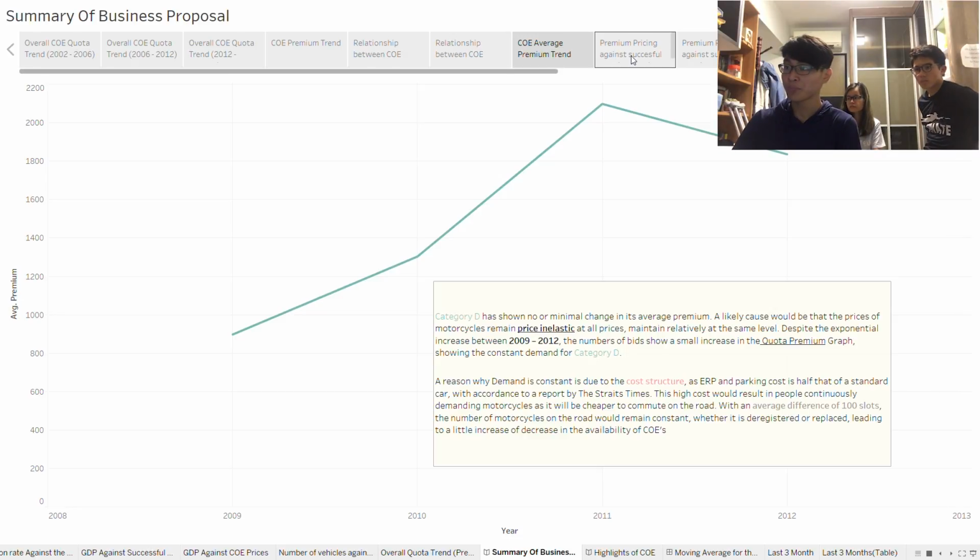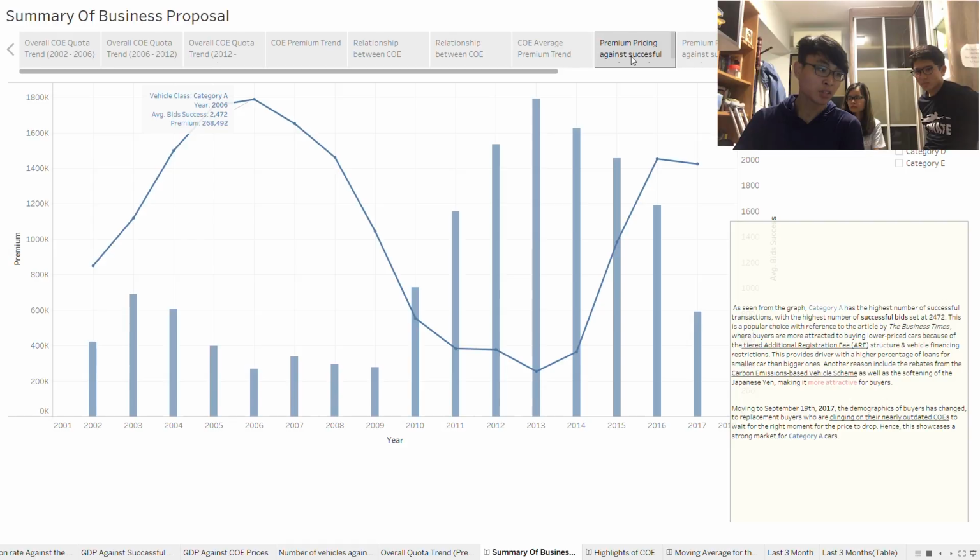The next question, which is 3.2.3: name the lowest and the highest category in terms of number of transactions, and how does this information link to each category's average premium price. As seen from the graph, category A has the highest number of successful transactions, and it's a popular choice because of many government schemes such as the tiered additional registration fee, as well as the carbon emission based vehicle scheme that helps attract buyers to this category.